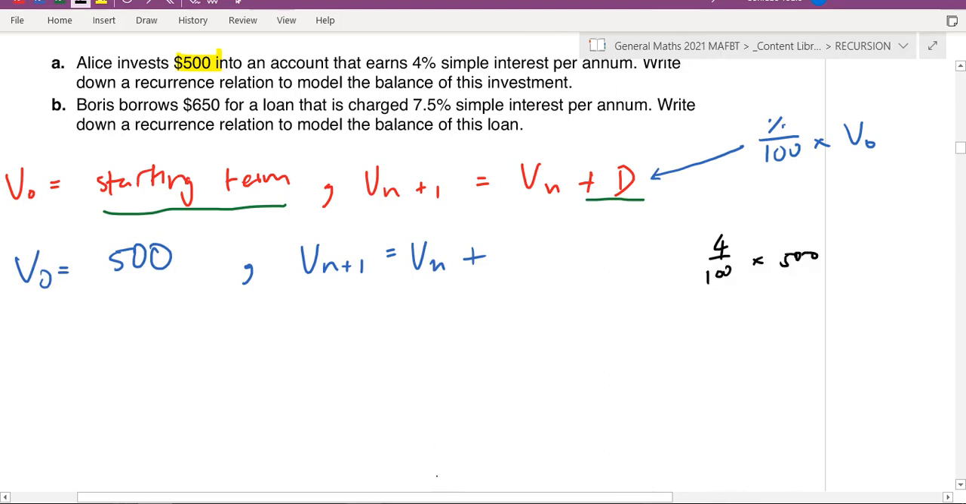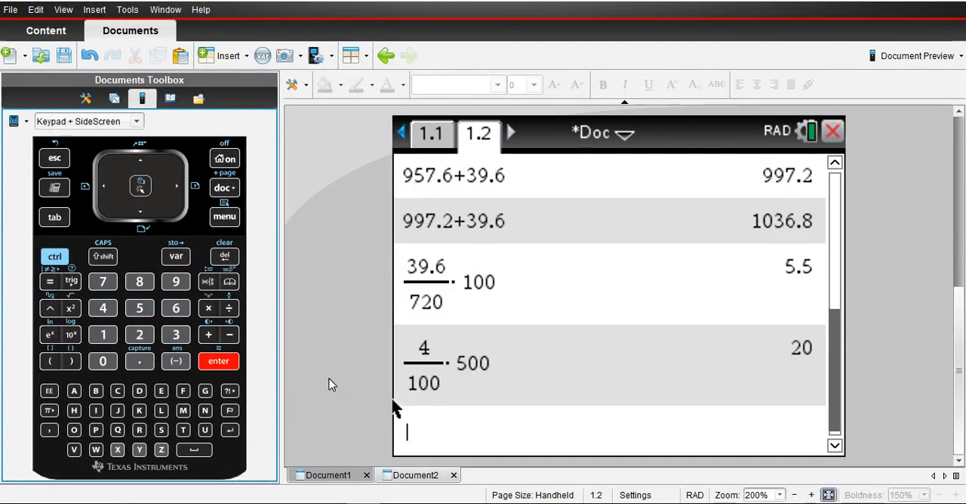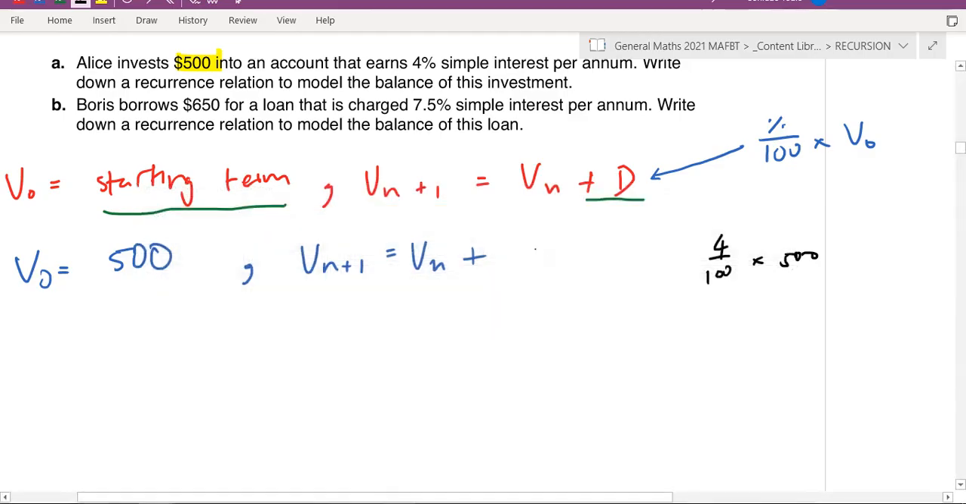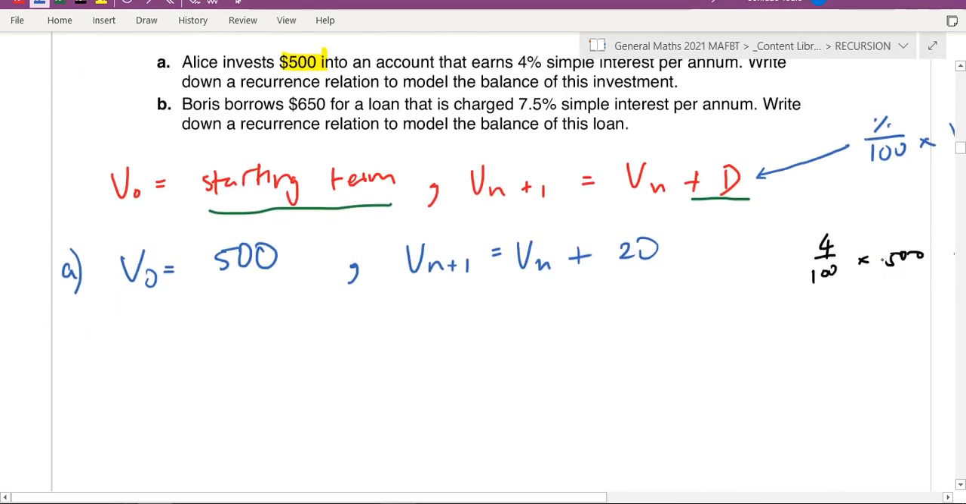Okay, so that'll be, I think it's 125, but let me just double check. I know it'll be less than that. 4 over 100 times 500. 20. Oh, my bad. Okay, so 20. That's it. Okay, there's my recurrence relation for that. Nice and easy. Okay, next one.